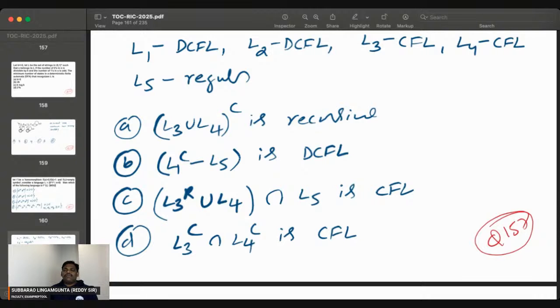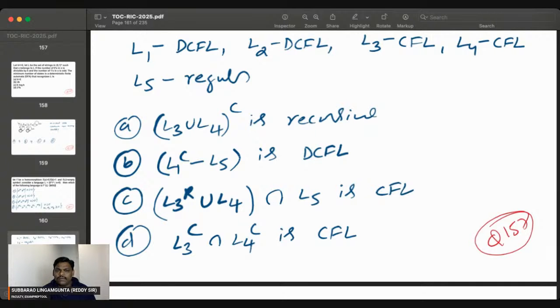L3 is CFL. CFL complement is CSL. L4 is also CFL. Complement is CSL. CSL intersection CSL, but he's saying CFL, so wrong. If you see option C, L3 is a CFL. CFL reverse is CFL. CFL union CFL, CFL intersection regular is CFL. So C is correct. B, right? L1 is a DCFL. Complement is also DCFL. DCFL minus L5 means DCFL intersection L5 complement. L5 is regular. Regular complement is regular. So DCFL intersection regular becomes DCFL.